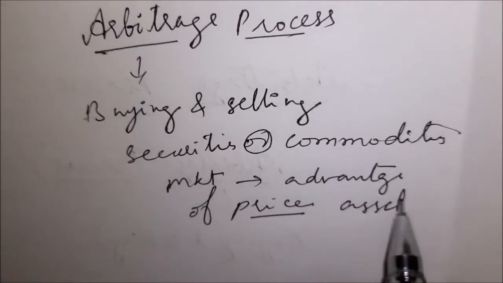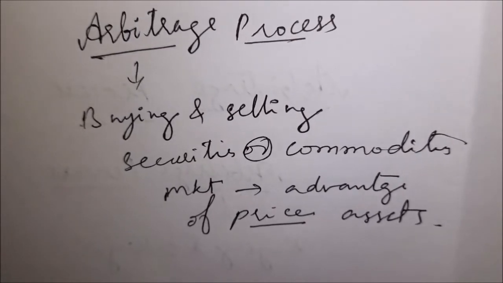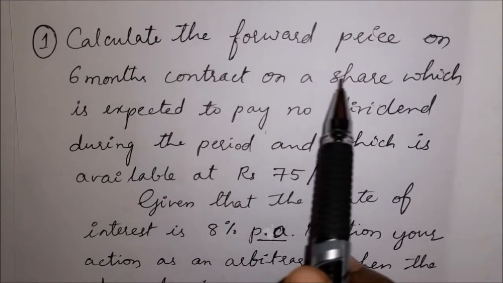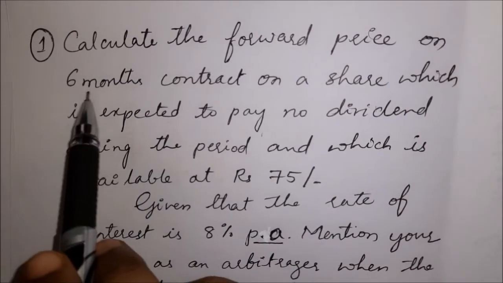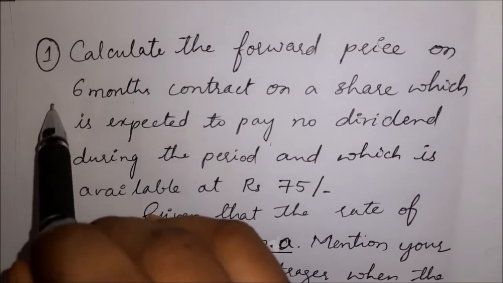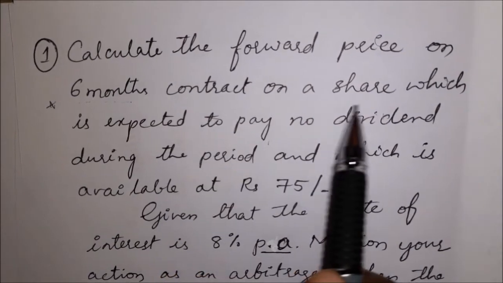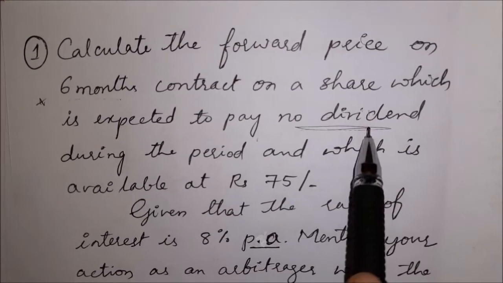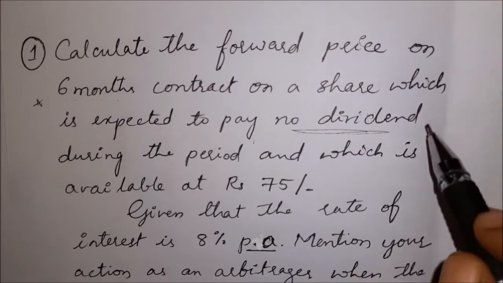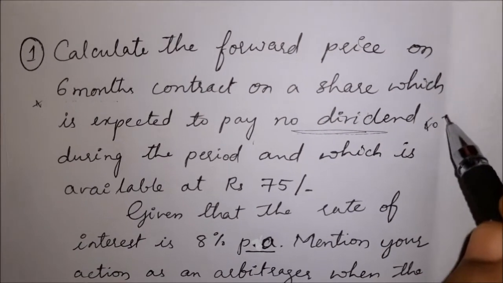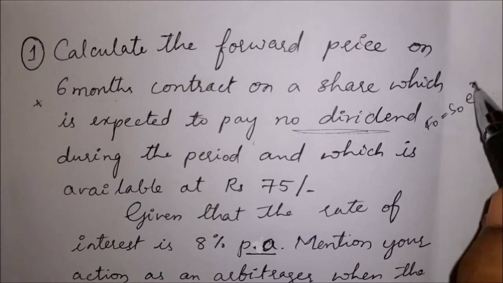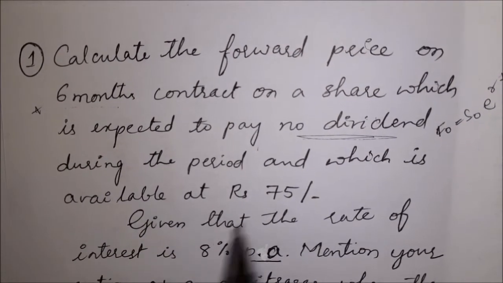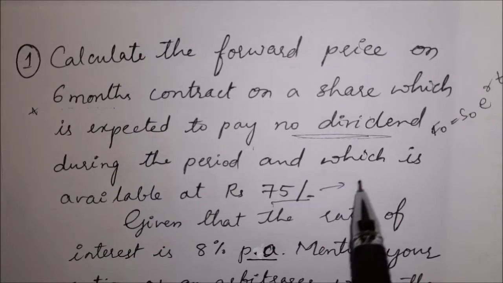Now let's see one problem. Calculate the forward price on a 6-month contract. Time is given, that is 6 months, on a share which is expected to pay no dividend. Here there is no income. No income means F0 is equal to S0 into e to the power RT, the first step which I have explained, during the period, and the share is available at rupees 75.